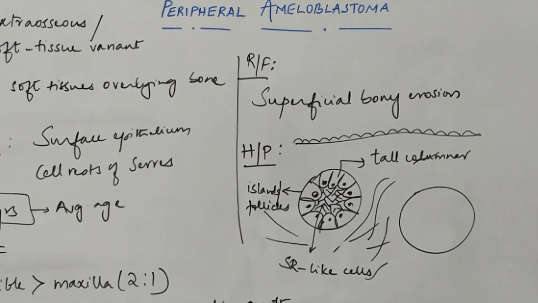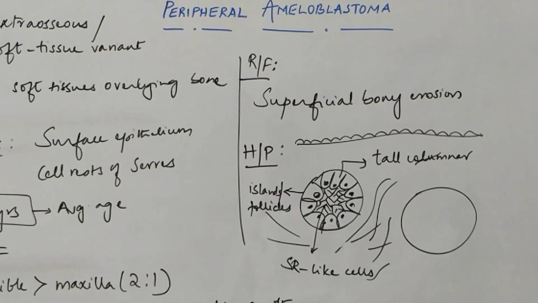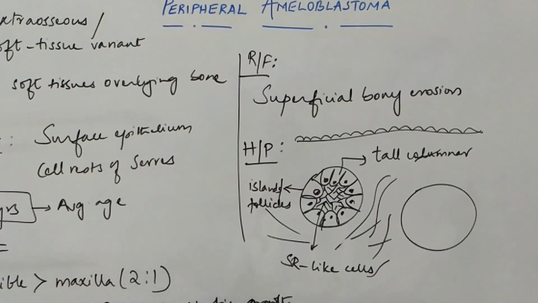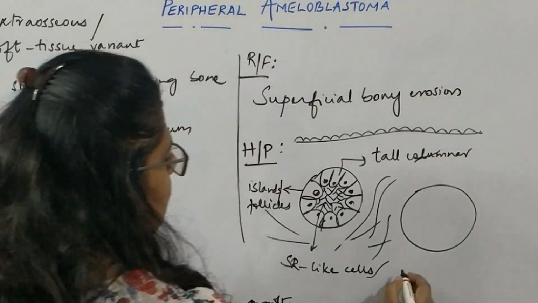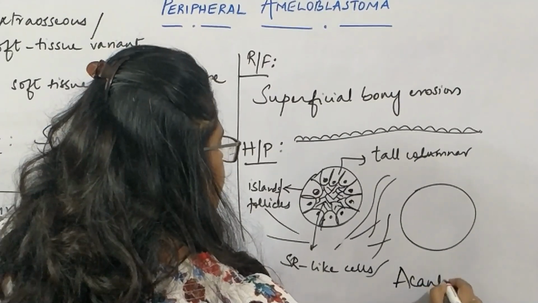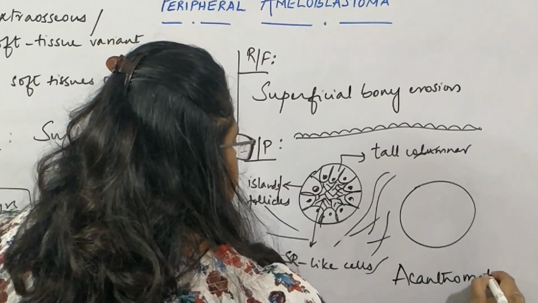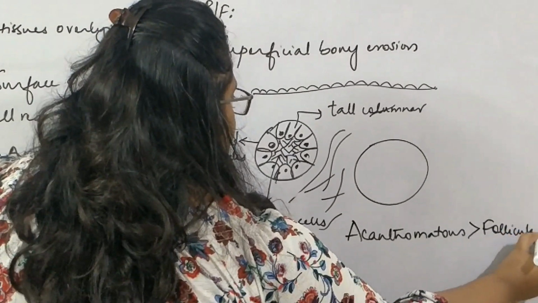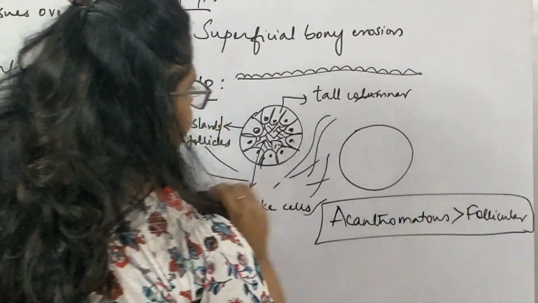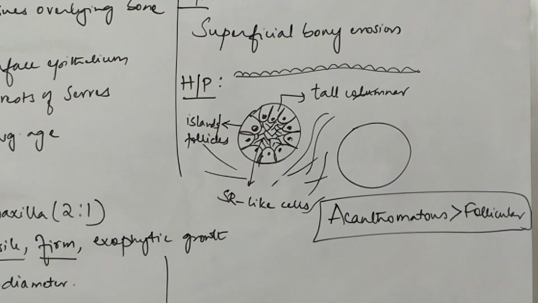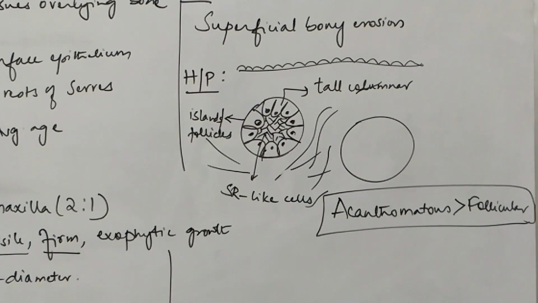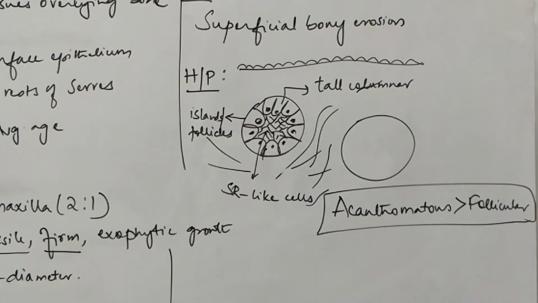Among all the 5 histological types that we note in conventional solid multicystic ameloblastoma, follicular and acanthomatous are more common here, acanthomatous being more common than follicular. This is one important question, maybe a viva question or an MCQ. Acanthomatous type of histopathological pattern is more common in the peripheral ameloblastoma.